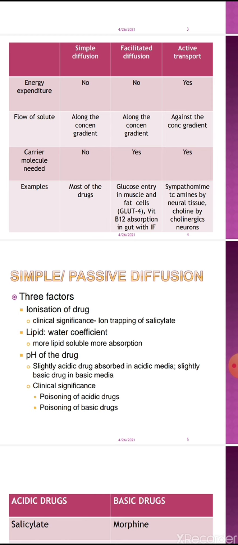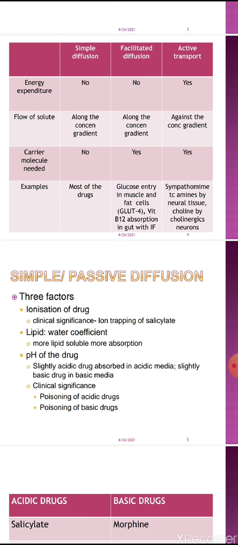So to hamper the reabsorption of aspirin in this condition, you want ionization of the aspirin molecule. And the aspirin molecule is acidic, so you will make the urine basic. If you make the urine basic, the acidic aspirin molecule will ionize and it cannot cross the biological membrane, that is the nephron in this case.